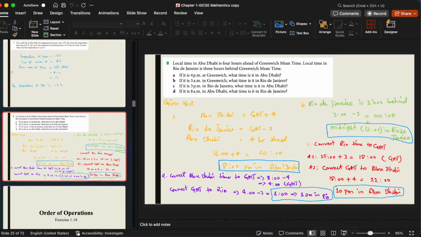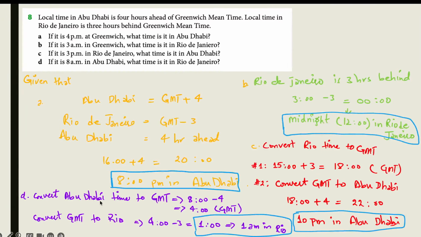Question number 8. It's a time zone word problem that includes 3 different cities. The question states that the local time in Abu Dhabi is 4 hours ahead of Greenwich Mean Time. Greenwich Mean Time is the time measured at the prime meridian, that is 0° longitude, which passes through the Royal Observatory Greenwich in England. We can think of it as a reference time from which many other time zones are calculated.